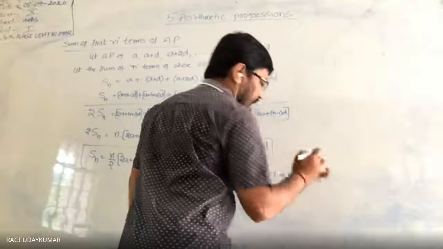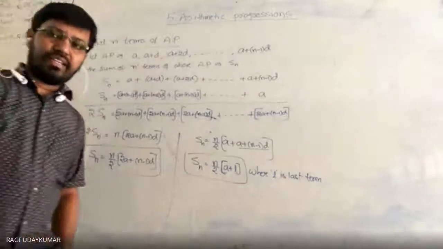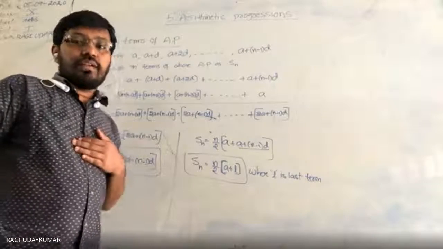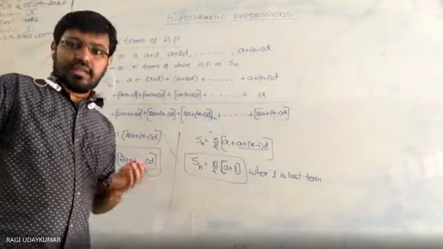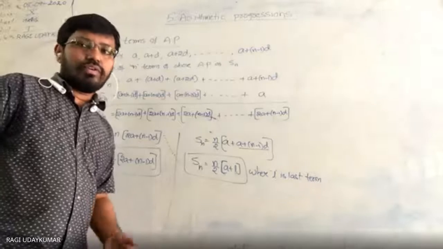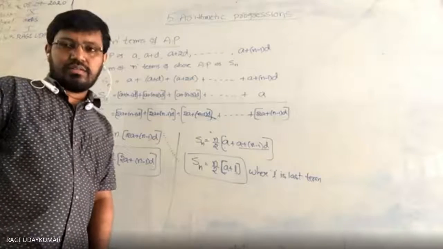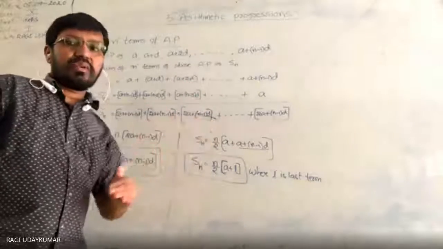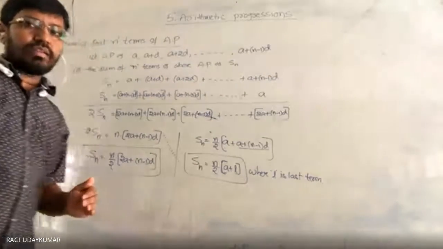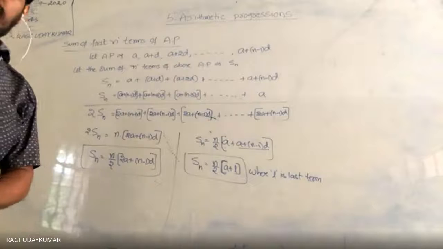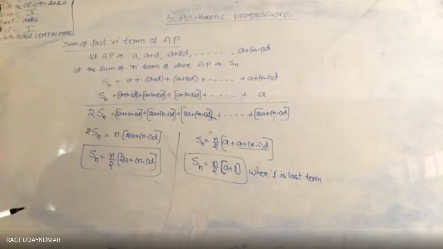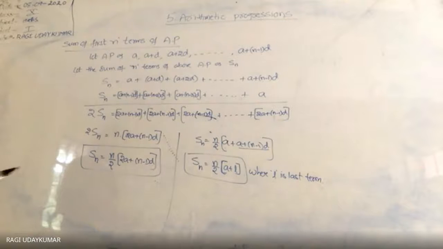If in any arithmetic progression the last term is given and the number of terms is not given, you must compulsorily find the n value. And how do we find it? We'll see in the exercise problem so that you will be able to understand from that. So this is the sum of the first n terms of an arithmetic progression, and it can be written in two different ways, the formulas you have here. With the help of this, this is the proof for the sum of the first n terms of an arithmetic progression.